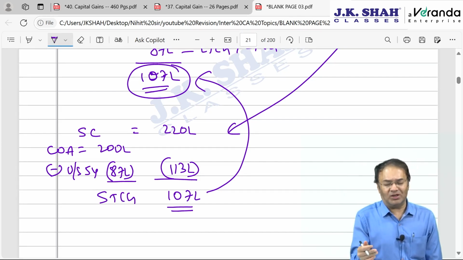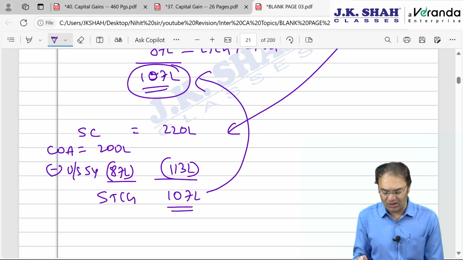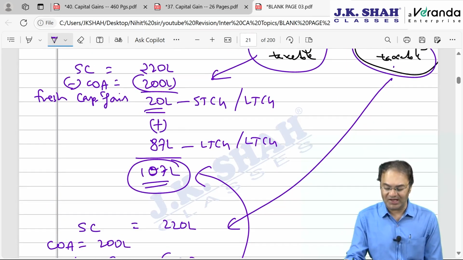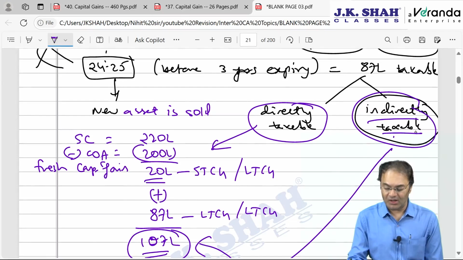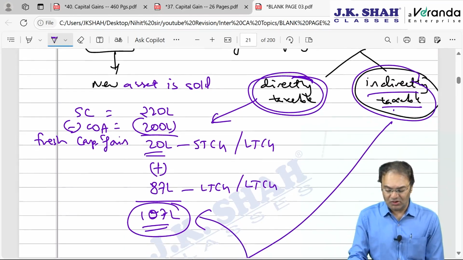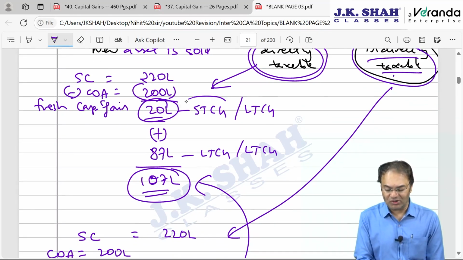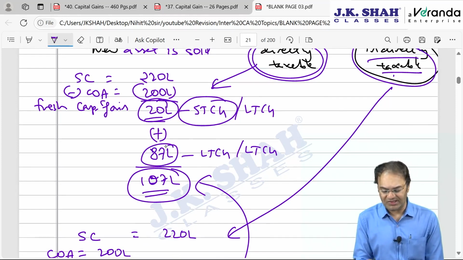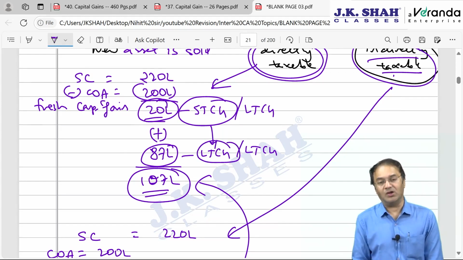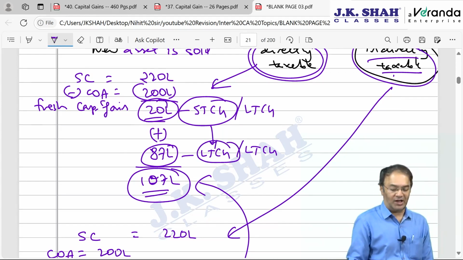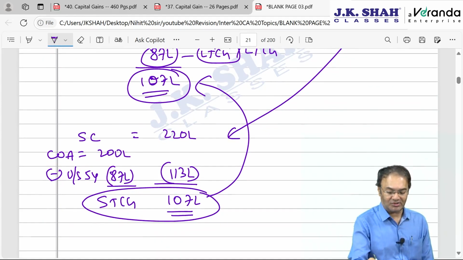within 2 years time period, within 24 months time period, then the gain will be short term. Here the entire 107 will be short term when it gets taxed indirectly. If it directly gets taxed, then this fresh 20 lakh will be short term, could be long term also, but ideally short term, and this 87 lakh earlier capital gain exempted will be long term. Are you understanding what is the difference between directly getting taxed and indirectly getting taxed?